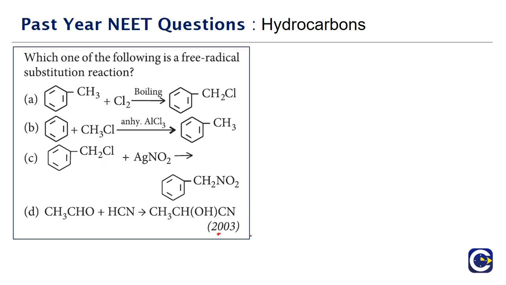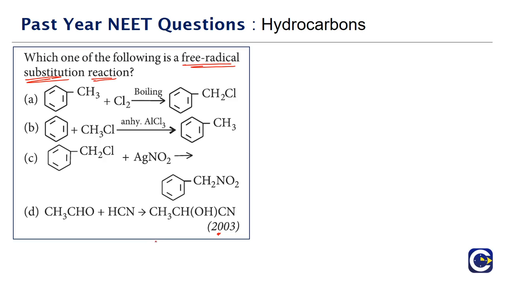Next we have another question that came in the year 2003. Which one of the following is a free radical substitution reaction? So we are looking for the free radical substitution reaction. Generally, free radical substitution will happen when we have alkanes. The hydrogens of the alkanes get substituted by chlorine in the presence of sunlight or UV rays. Then we will see that there will be a free radical mechanism.